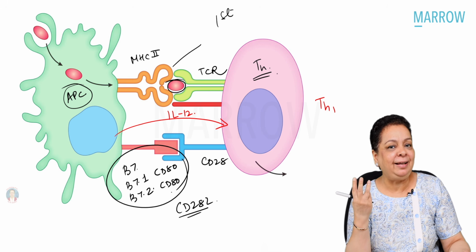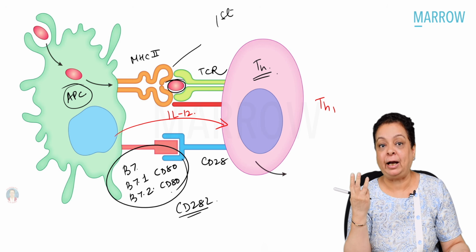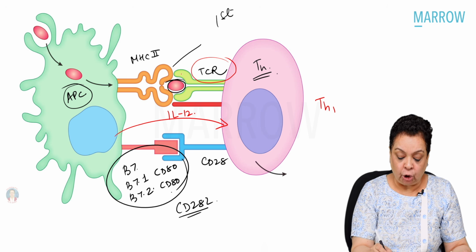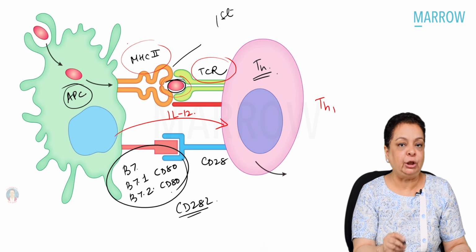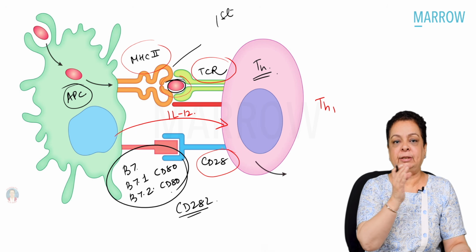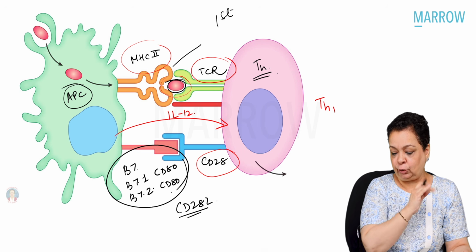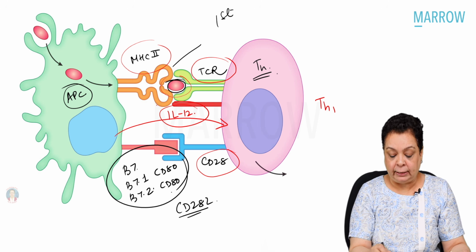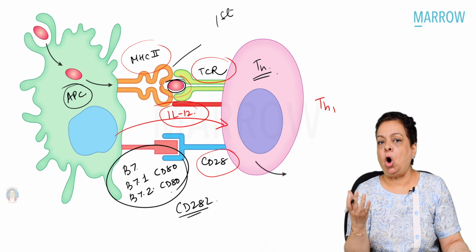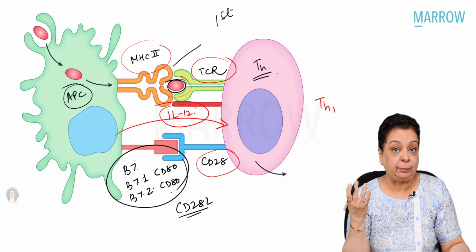So these are the 3 signals which are required for activation of helper T cell. Interaction of the T cell receptor with the peptide being presented in the groove of the MHC class 2, CD28 binding to the CD28 ligand on the antigen presenting cell, and the cytokine being secreted by the antigen presenting cell, depending on what kind of antigen it is presenting.